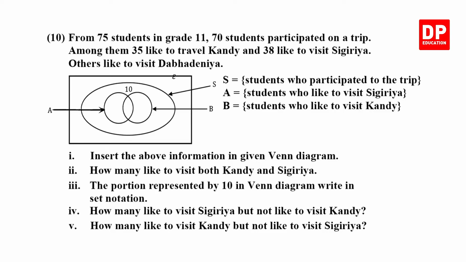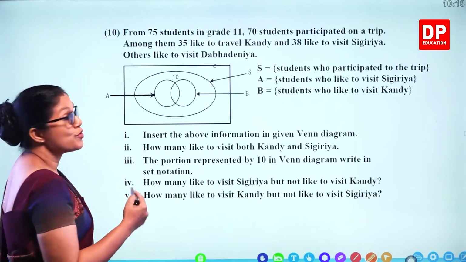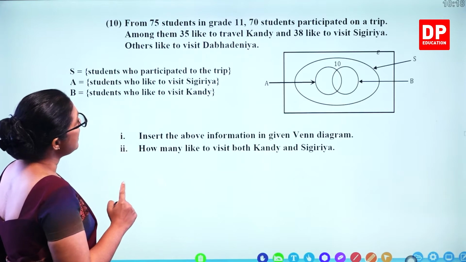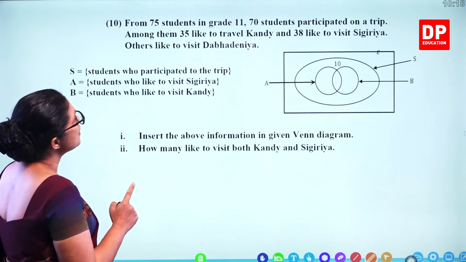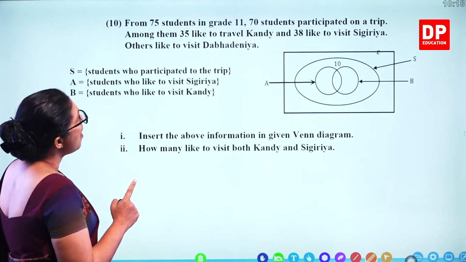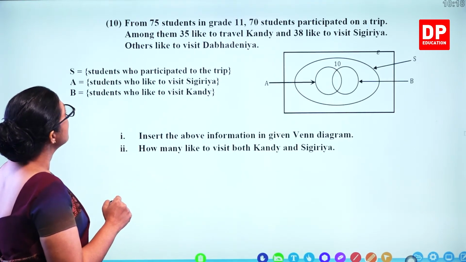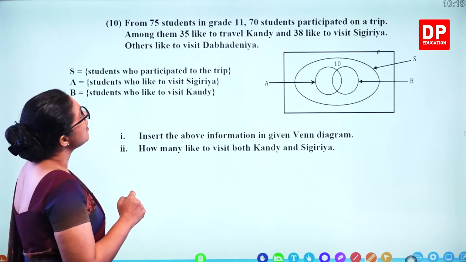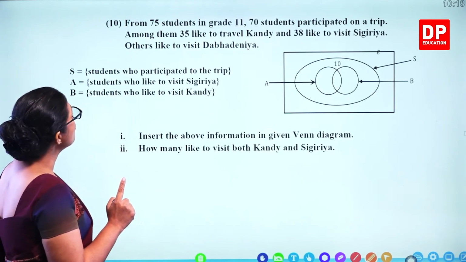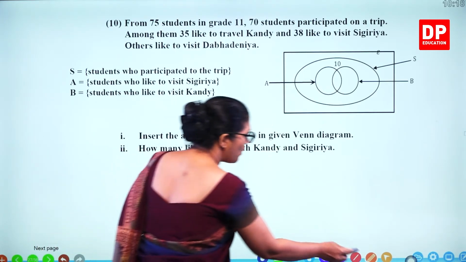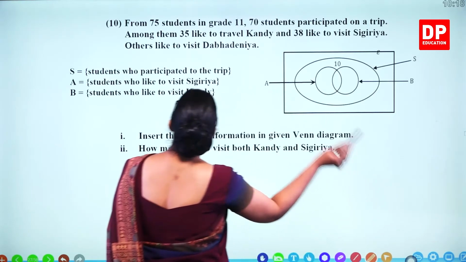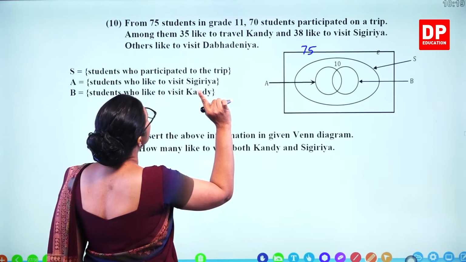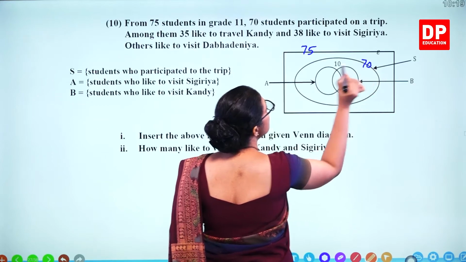Question number 10, that's a Venn diagram. So 5 parts are there. So we'll do separately. From 75 students in grade 11, 70 students participated on a trip. Among them, 35 like to travel Kandy, 38 to visit Sigiriya, others like to visit Dambadeniya. So S means students who participated in the trip. So now we can mark those values. So altogether 75. Students who participated in the trip, that's 70.